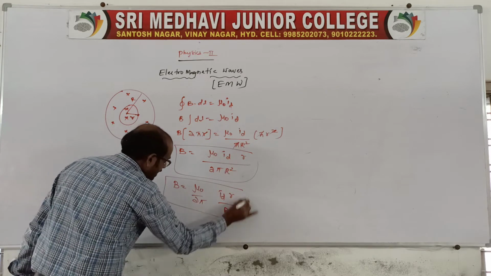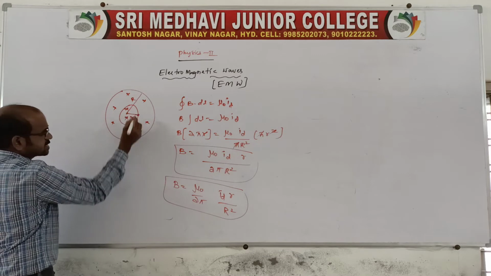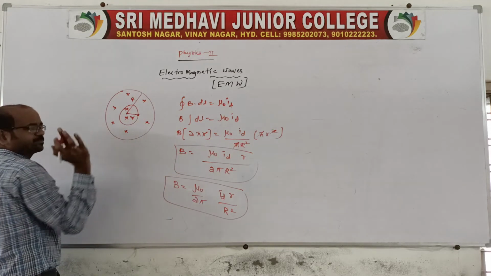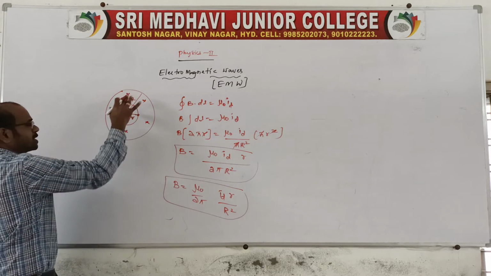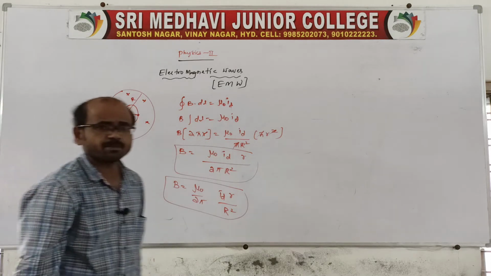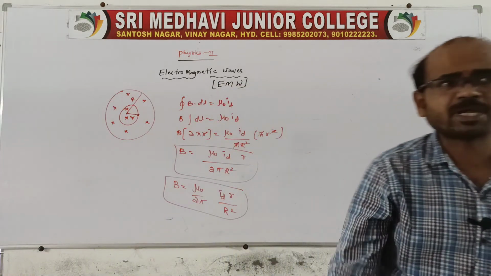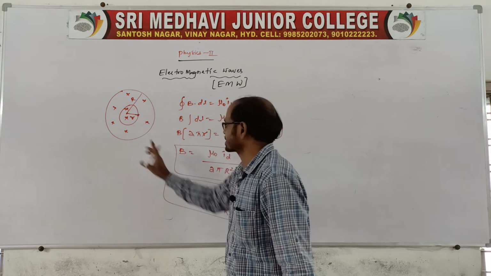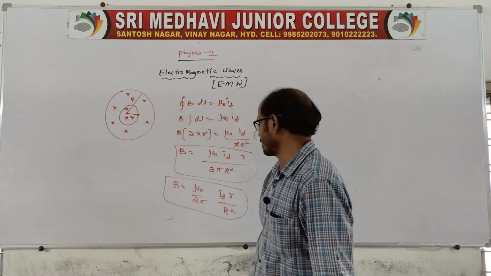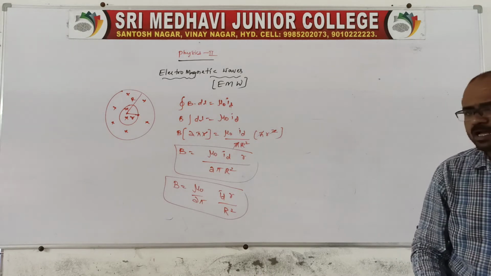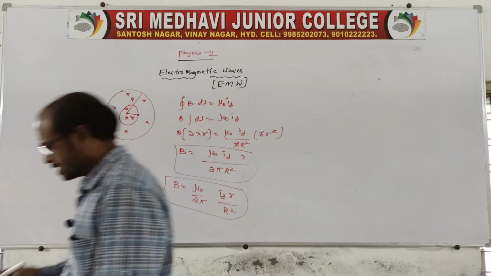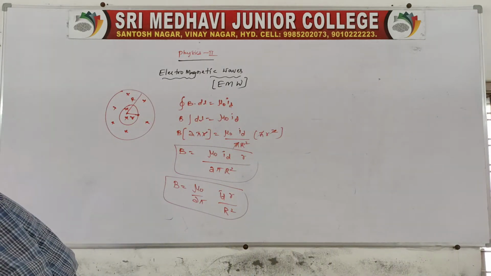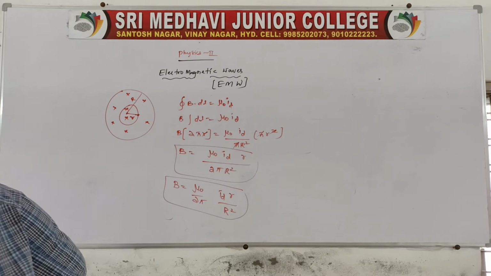This is the magnetic induction at a distance r in a given plate. Because the plate has a magnetic induction which is into the plane of the paper, at a distance there will be B, the magnetic induction, equal to mu naught by 4 pi into ID into small r by capital R square. This is the magnetic induction. Clear?